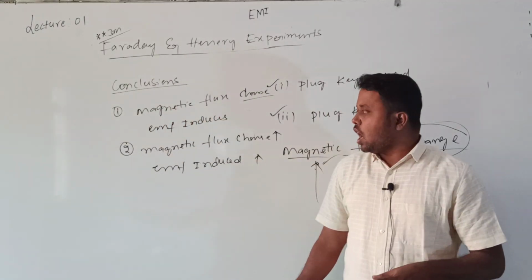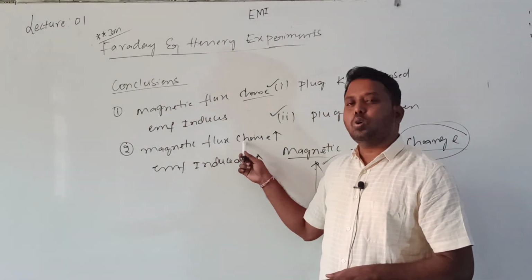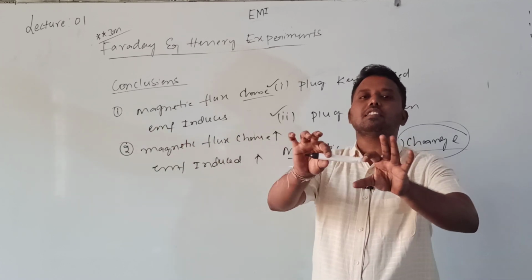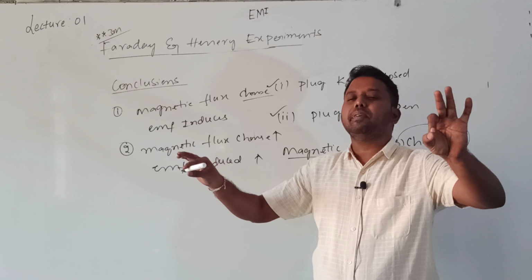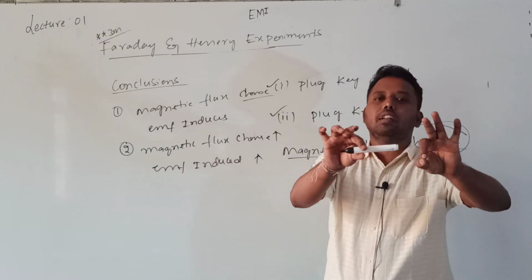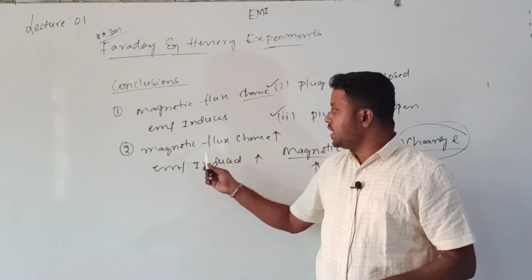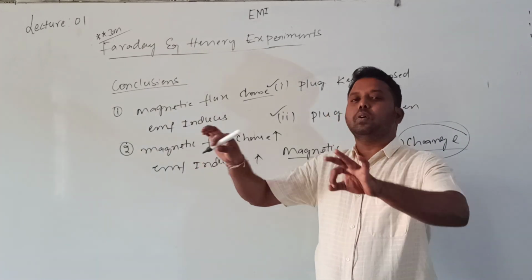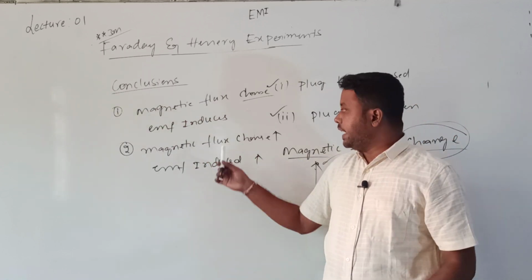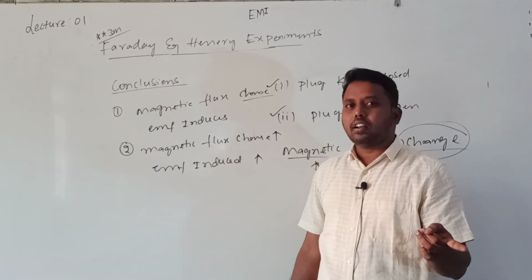How can you change the magnetic flux more? By moving the magnet or coil fast or slowly. In the first experiment, whenever a magnet moves fast towards the coil, the deflection is more. Whenever a magnet moves away from the coil fast, the deflection is also more.